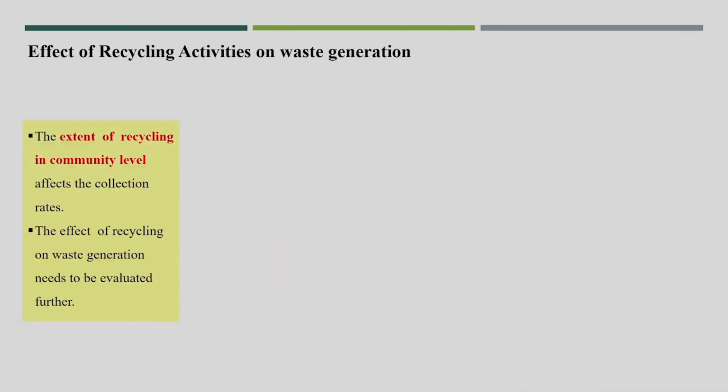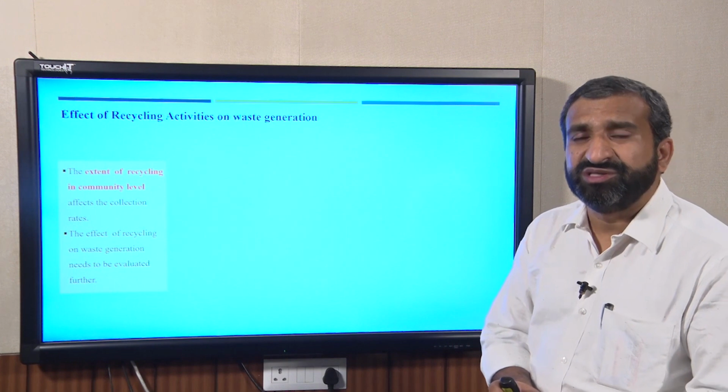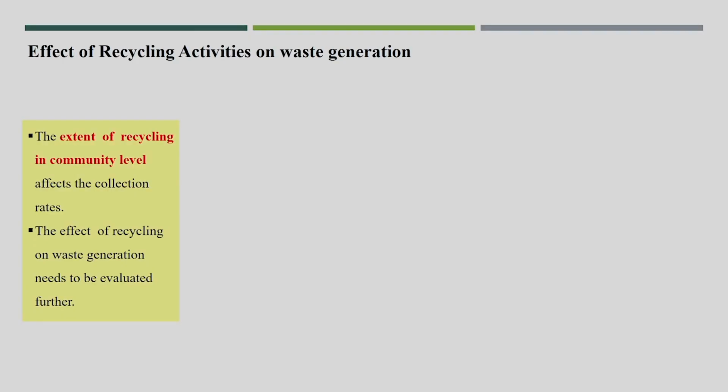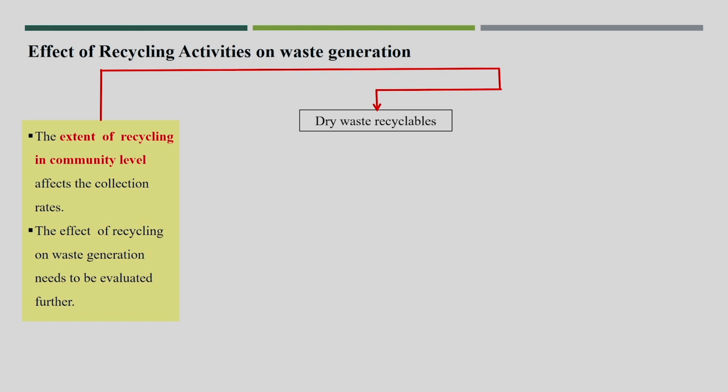So this is the second point, the effect of recycling activity on waste generation. This is one of the very important factors to reduce the waste generation or collection. That is, the first point is that the extent of recycling at community level affects the collection rate. So now you see what kind of waste is getting generated.